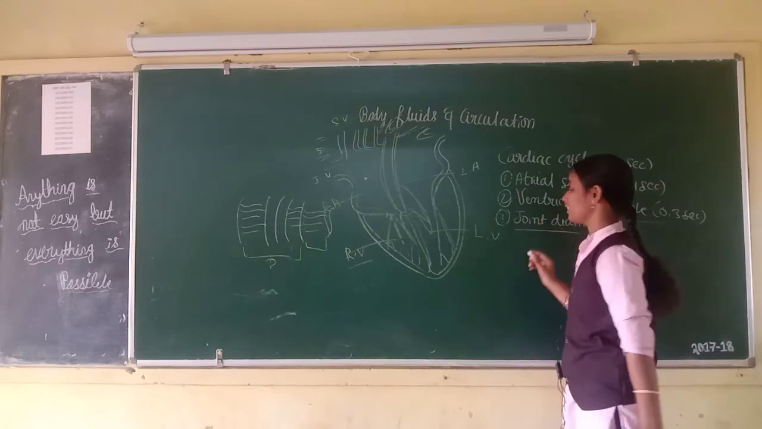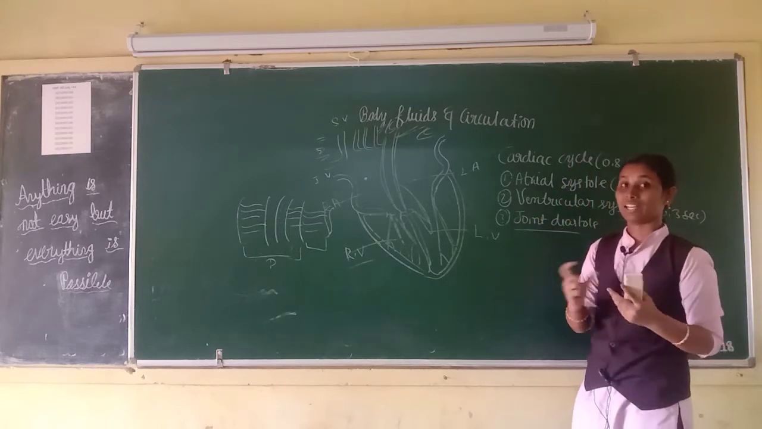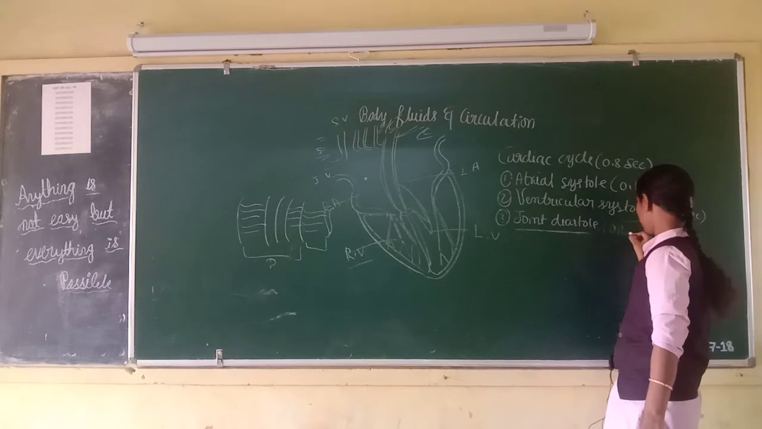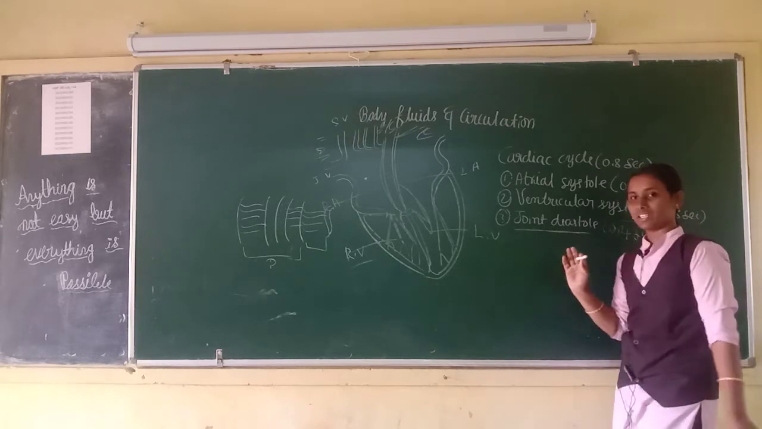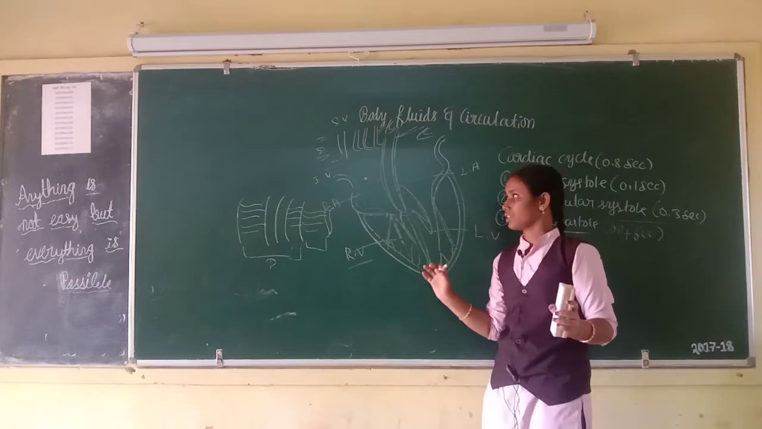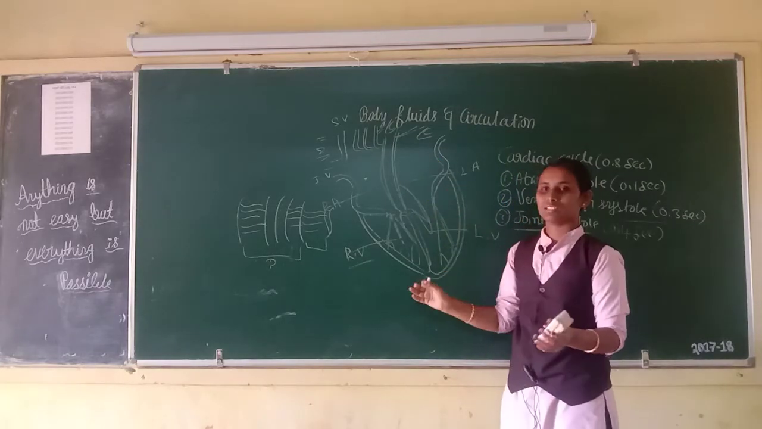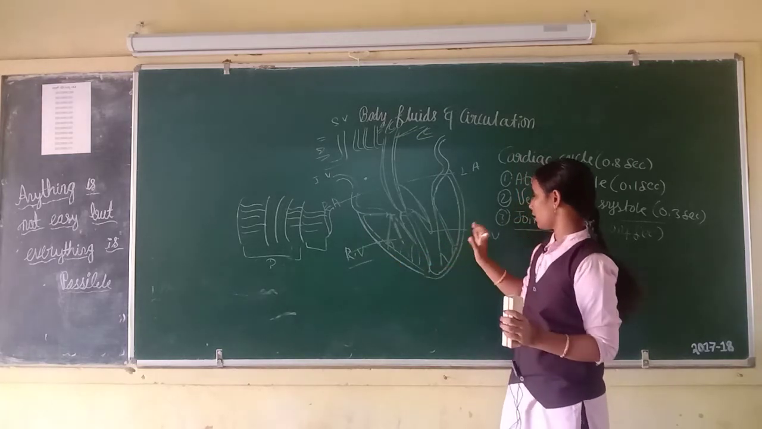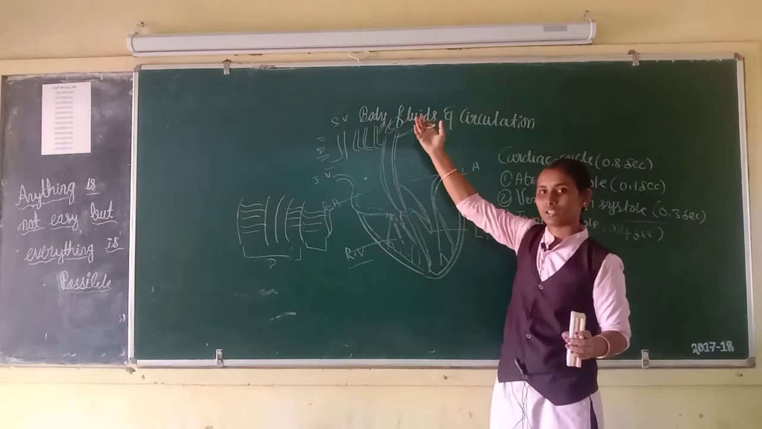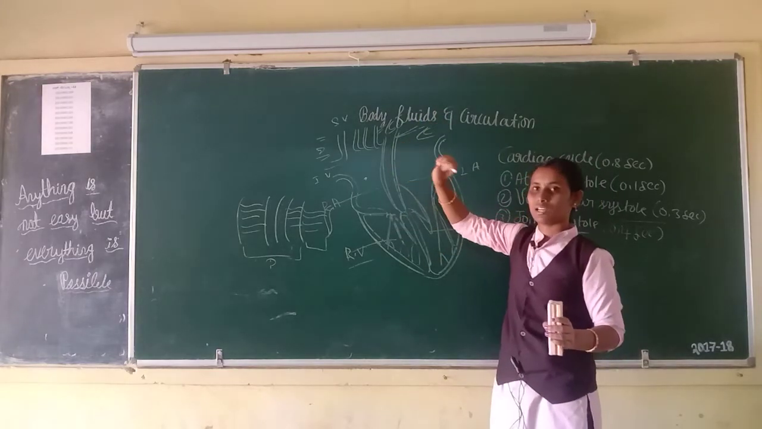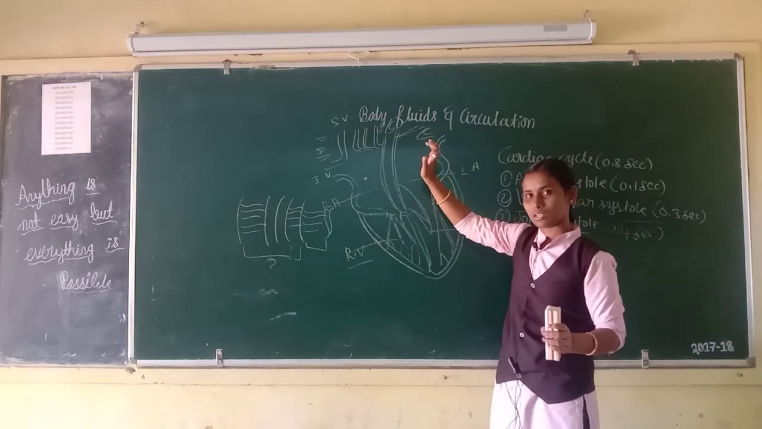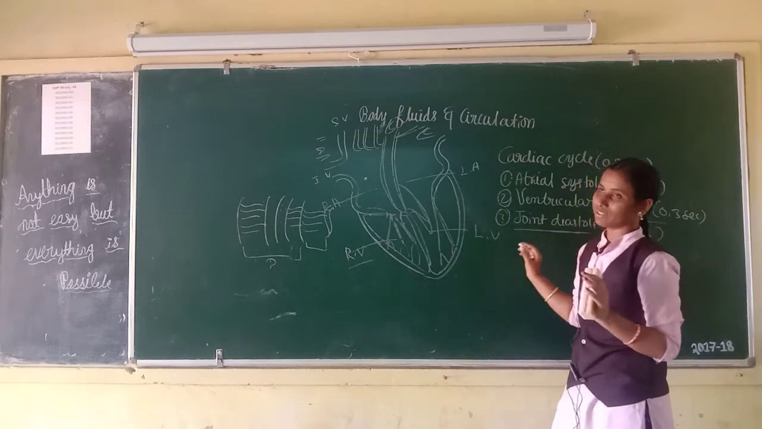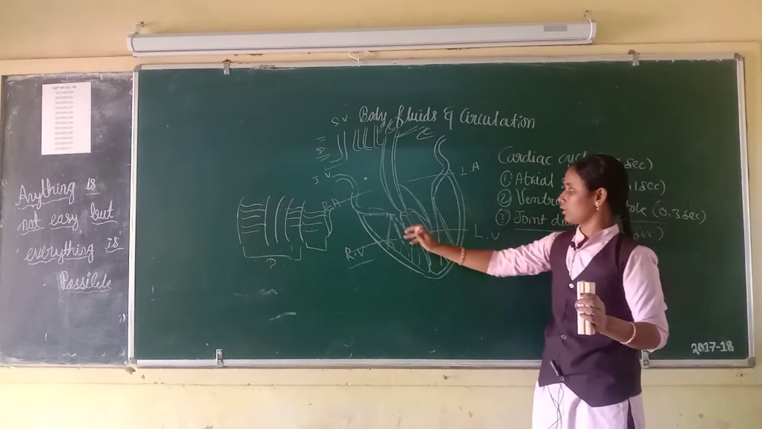Next, joint diastole. Diastole means repolarization. Joint diastole will take 0.4 second. During joint diastole, both atria and both ventricles are in the relaxation state. The right ventricle and left ventricle push the blood to the respective arteries. Then semilunar valves are closed, and AV valves are open.